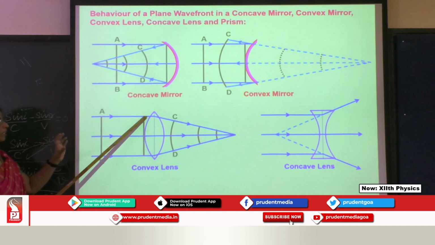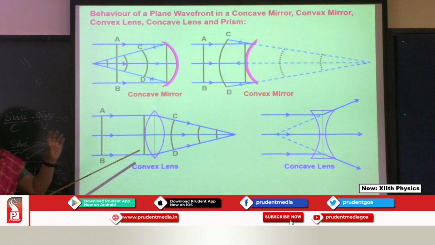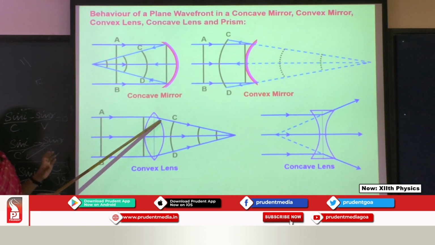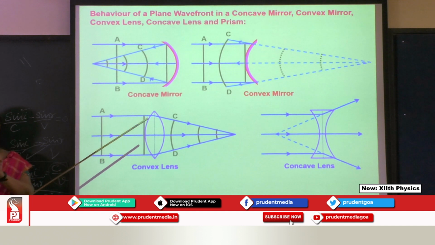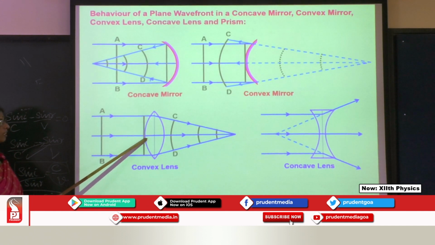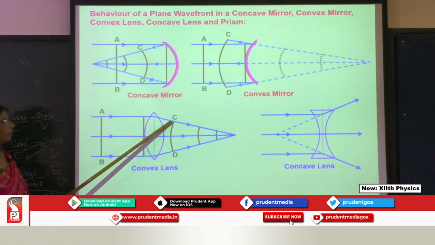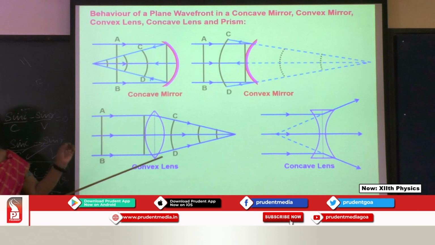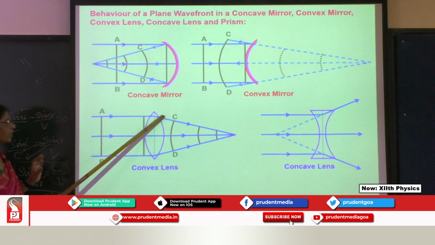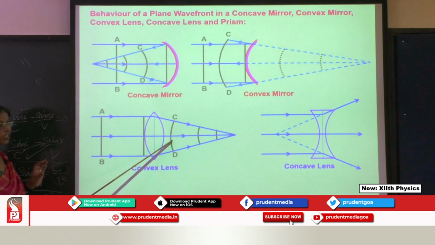But though they reach late, the end parts have a small portion to cross over. So they cross this portion and emerge out, whereas this one is still traveling inside. These points have already emerged from the convex lens, so they travel a greater distance. So that is the reason you get the curve in this form.